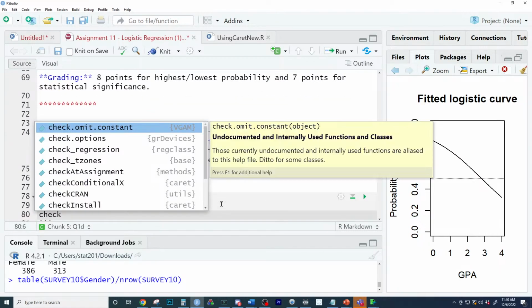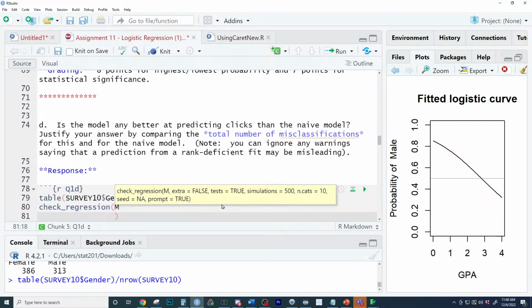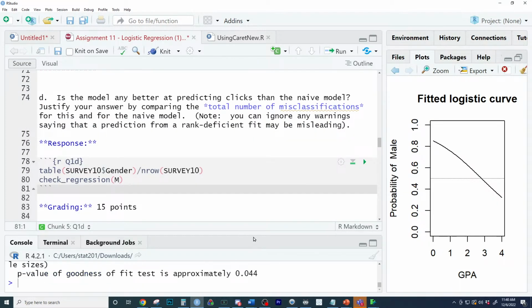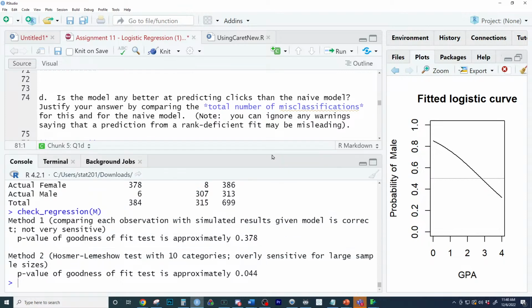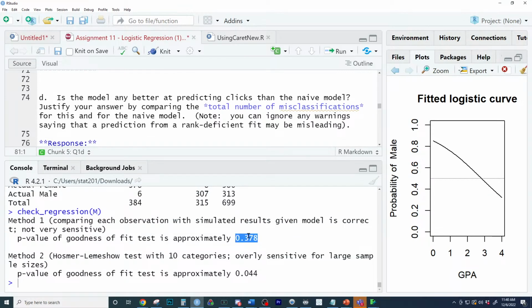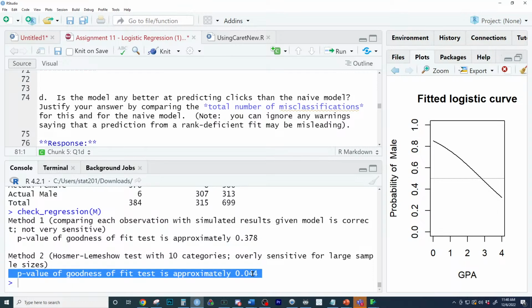And the answer is, does this logistic regression here come back good or bad? Does this logistic regression right here come back good if we look at this one? Is that good or bad for a logistic regression? Is that good or bad? That's good. And how about this one? Is that good or bad?